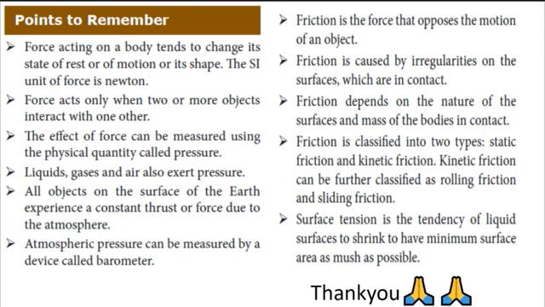Friction is a force that opposes the motion of an object. Friction is caused by irregularities on the surfaces which are in contact. Friction depends on the nature of the surfaces and mass of the bodies in contact. Friction is classified in two types, static friction and kinetic friction. Kinetic friction can be further classified as rolling friction and sliding friction.